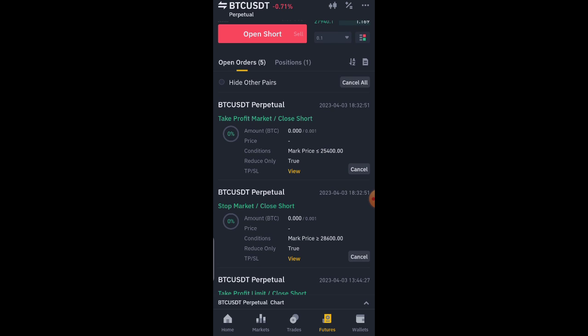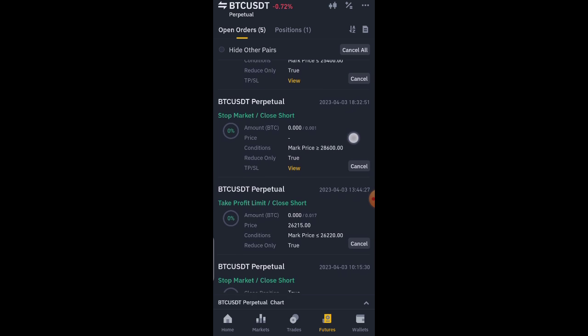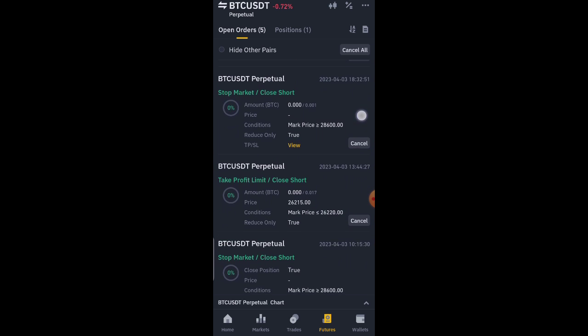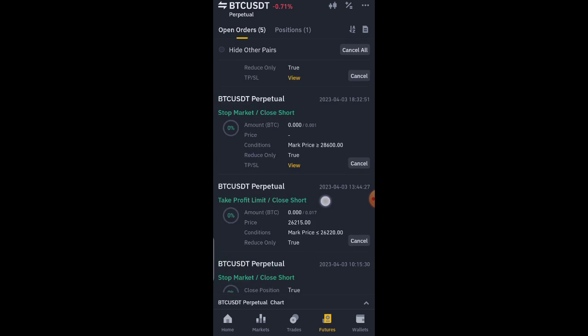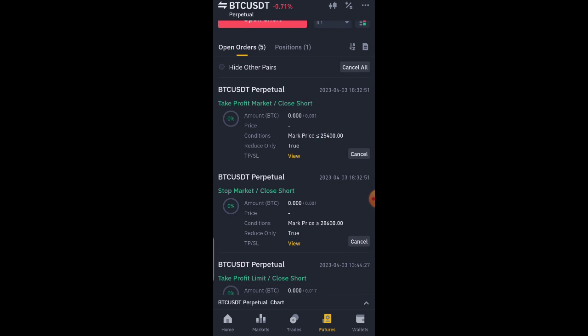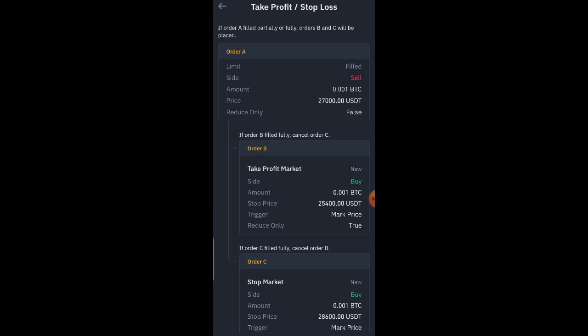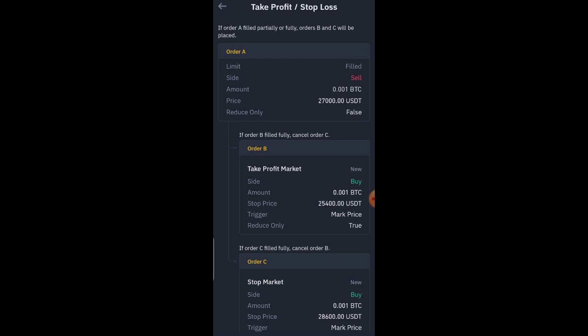This is 25,400, that is my take profit. This is the stop loss, that is the stop loss order. Then you can actually view it here. So you can click on view to check if everything you have set is actually in order.